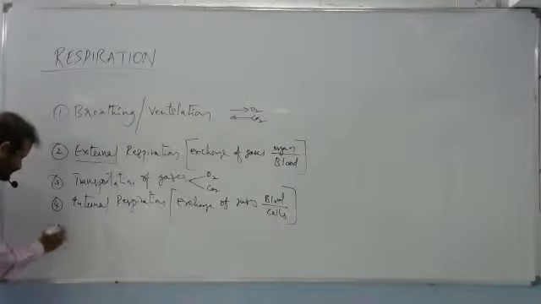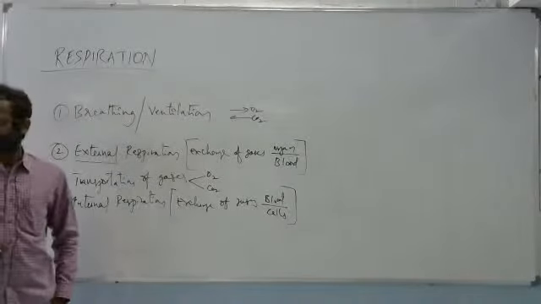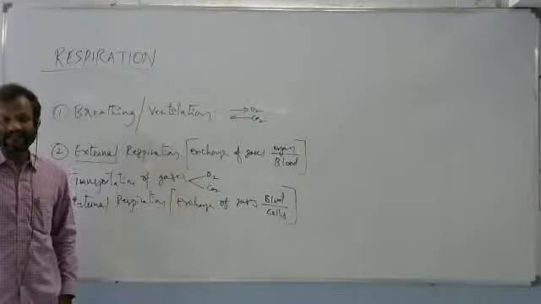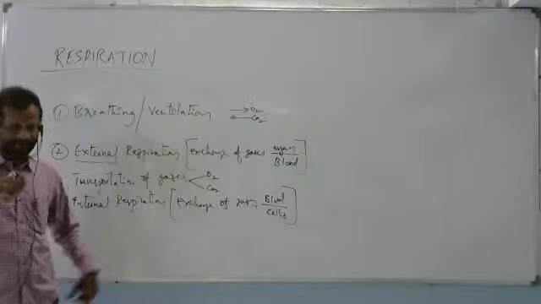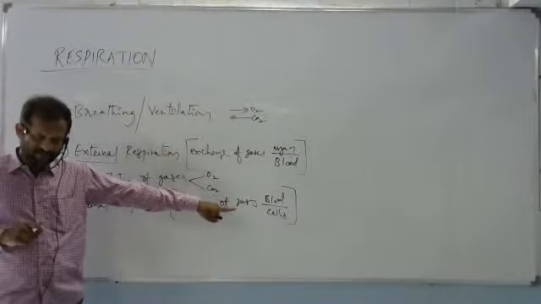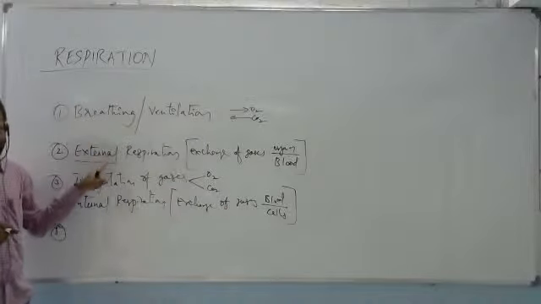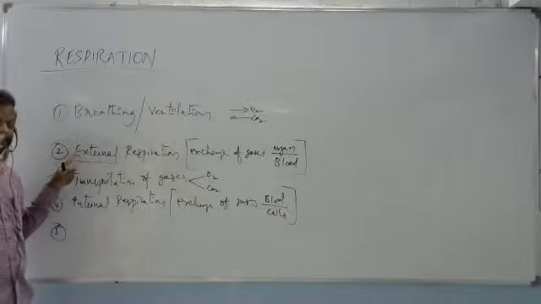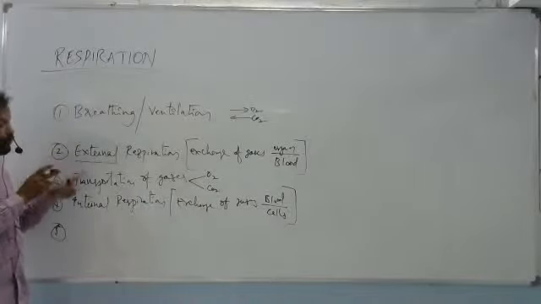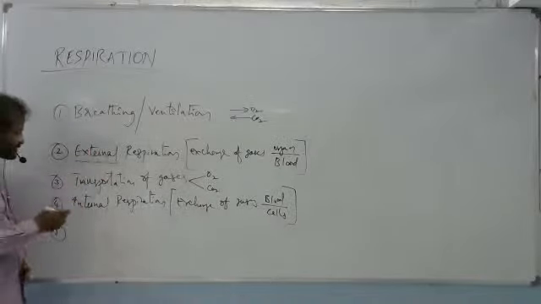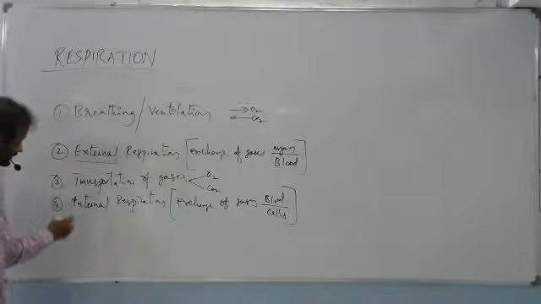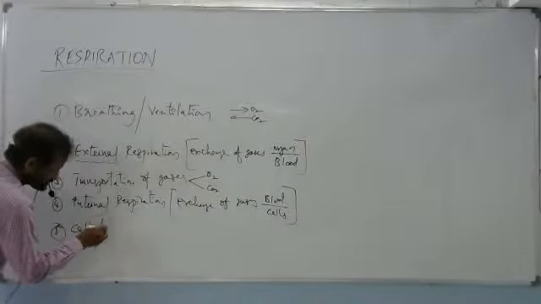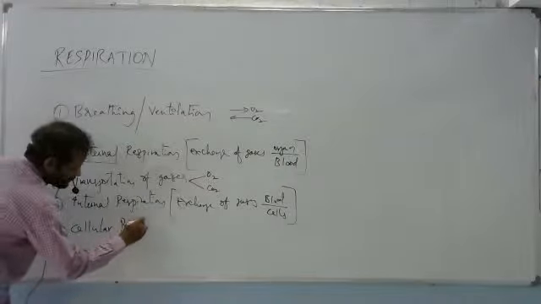Now, in the digestive system, you understood, digested food reached the cell. Now, oxygen also reached that cell in respiration. So, both oxygen and digested food are present in the cytoplasm. Now, what else? Oxidation of food takes place. That happens inside the cytoplasm. So, we call that cellular respiration.